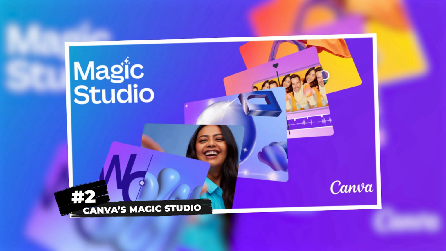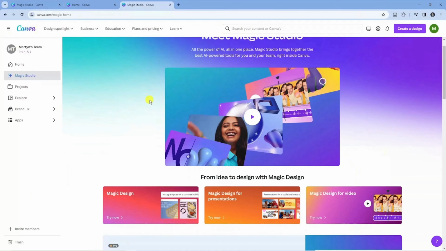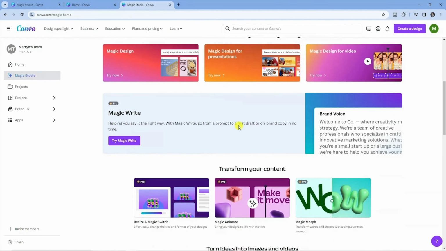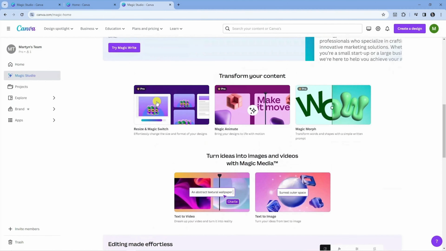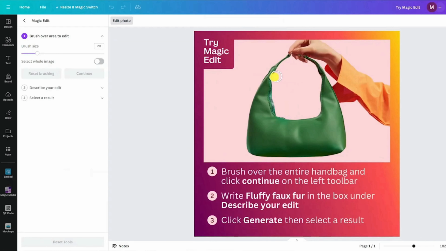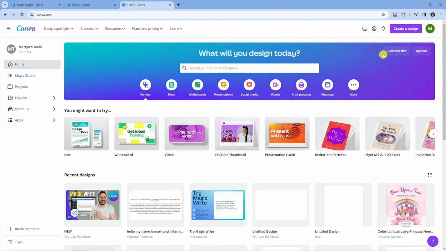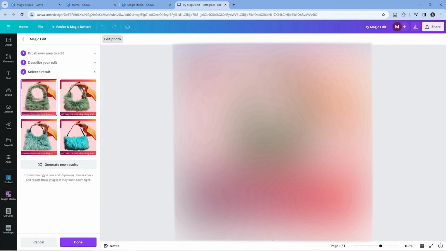Next, let's talk about visuals with Canva's Magic Studio. This tool is a total game changer for design, especially if you're not a pro designer. With a free plan, you get access to Magic Write for text, Magic Edit for images, and a ton of templates for YouTube, Instagram, and more. Canva's AI can remove backgrounds, generate images from text, and even suggest layouts, so you can drag, drop, and let the AI do the magic.